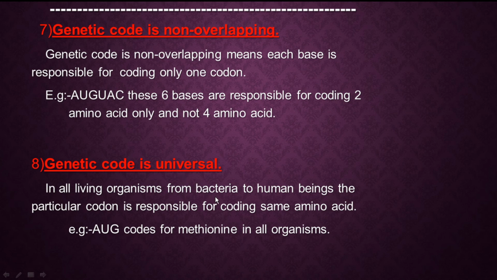Okay, next is genetic code is universal. Universal means right from bacteria to human beings. If a particular codon is there, if AUG is there, it is responsible for coding its own amino acid, that is methionine only. In all the organisms, right from bacteria to human beings, if any codon is present, it is responsible for coding the same type of amino acid. Here I have explained with an example. If AUG is present in bacteria, it is responsible for coding methionine only. If AUG is in human beings, it is responsible for coding the same methionine only.